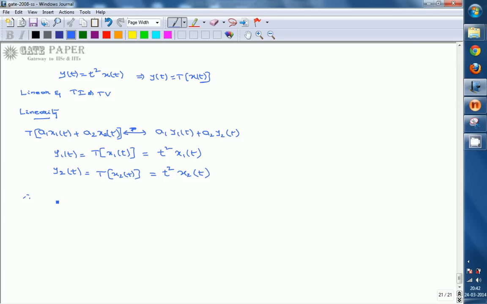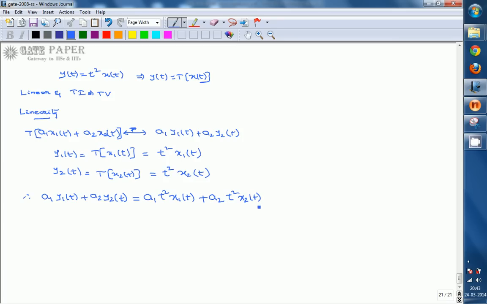Then a1 y1 of t plus a2 y2 of t is t square x1 of t plus t square x2 of t, with the constants.